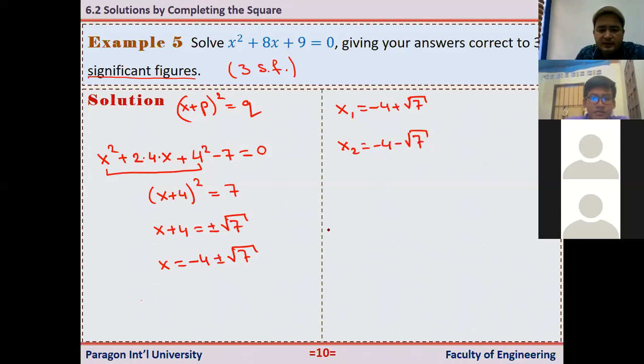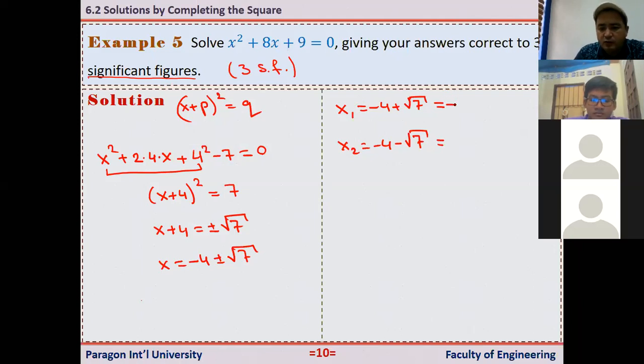Okay. But in the question, it says that giving your answer correct to 3 significant figures. Also in the midterm, I'm going to ask this in this way, okay? If you don't know this, your answer may be wrong. Now here, I'm going to write this answer correct to 3 significant figures. So if you just evaluate this using your calculator, the first one, it is minus 4 plus square root of 7. When I just evaluate this, we will get this answer.